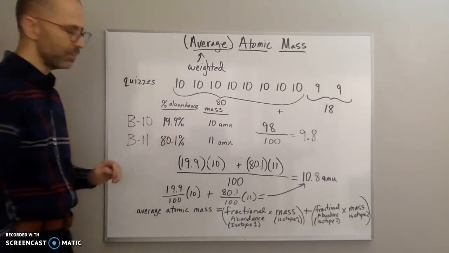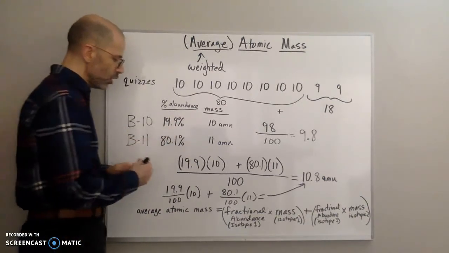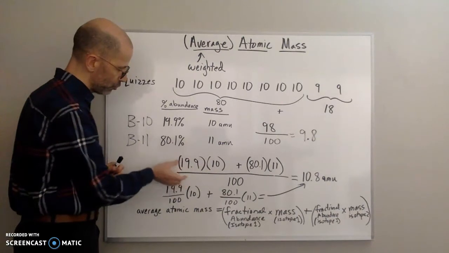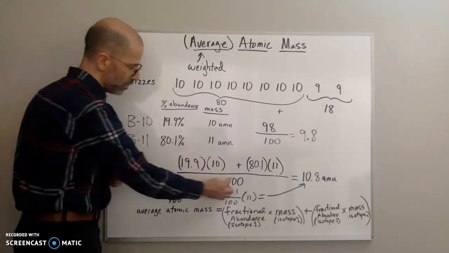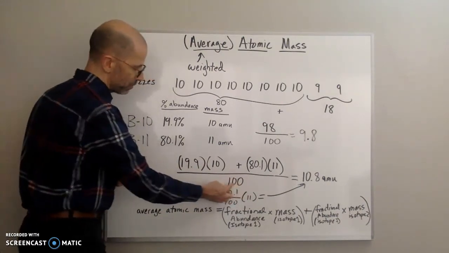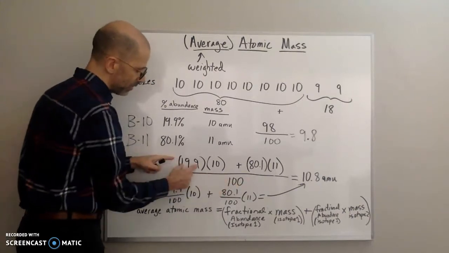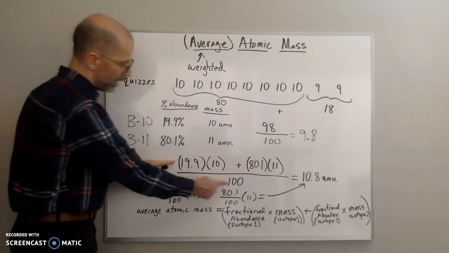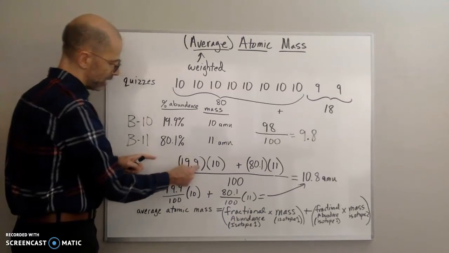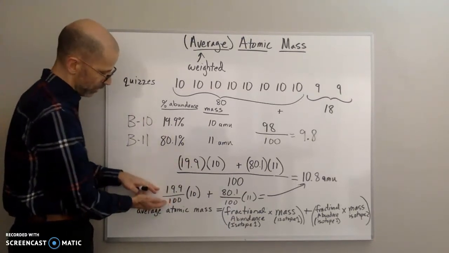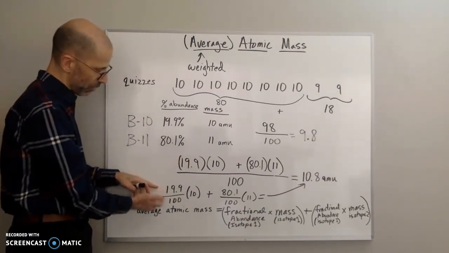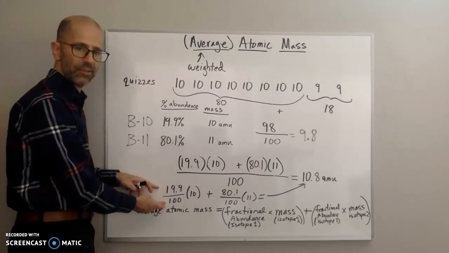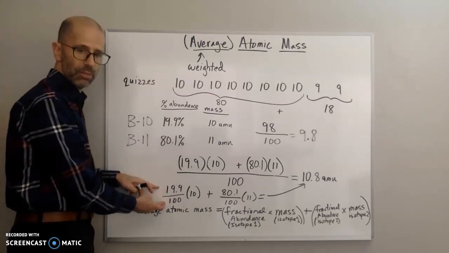of each one. So you can actually break this down into a fraction, right? Here I'm dividing by 100. So if I take 19.9% and divide by 100, that gives me the fractional abundance, right?